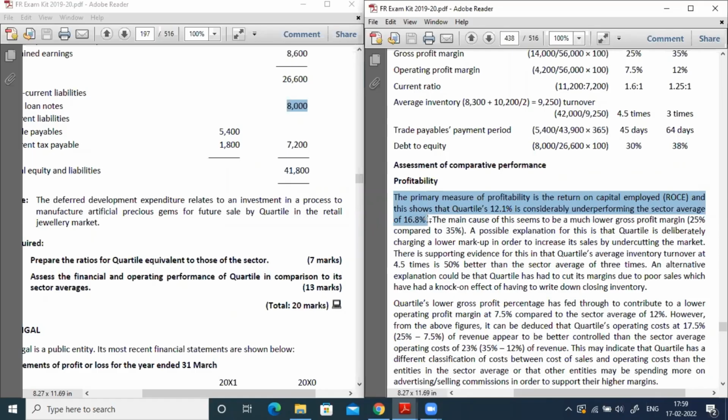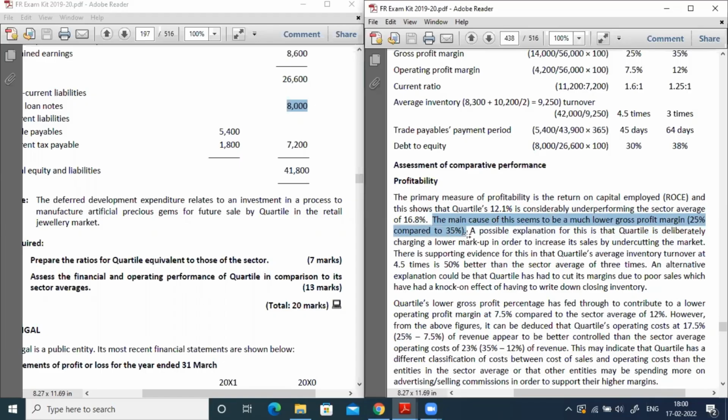In order to state that particular statement, it is not necessary that you do ACCA; a normal lay person can also say the difference. So what the examiner will be considering is the main cause. The main cause of this seems to be a much lower gross margin, 25% compared to 35%.